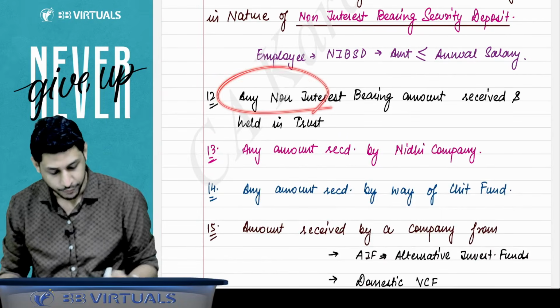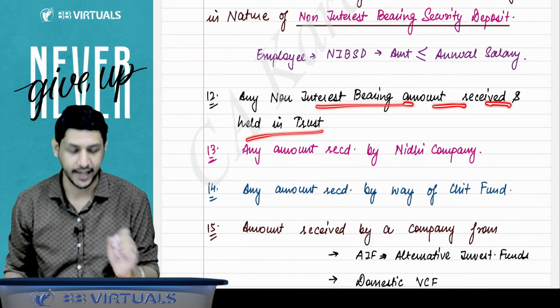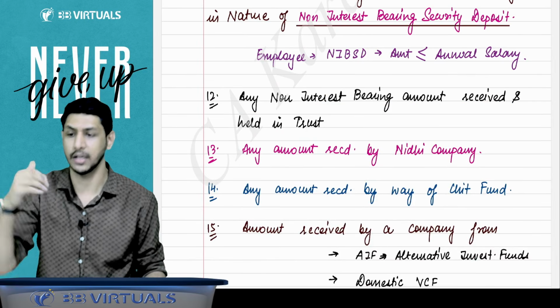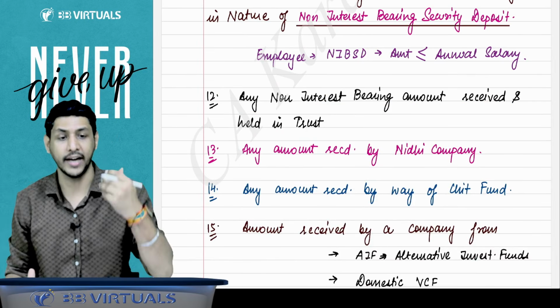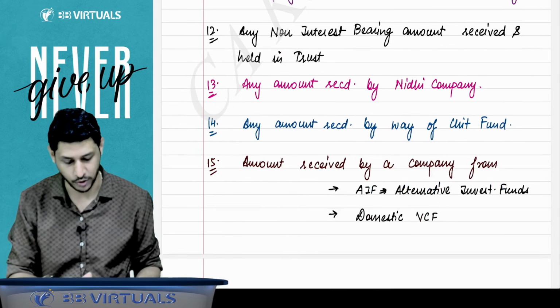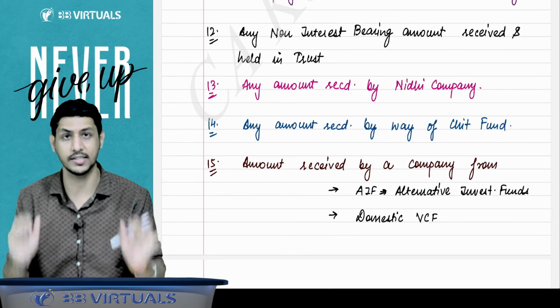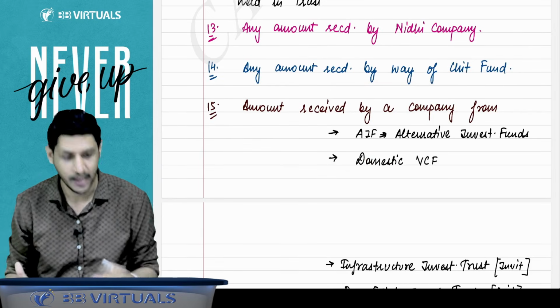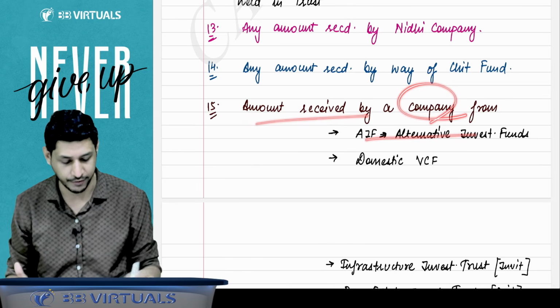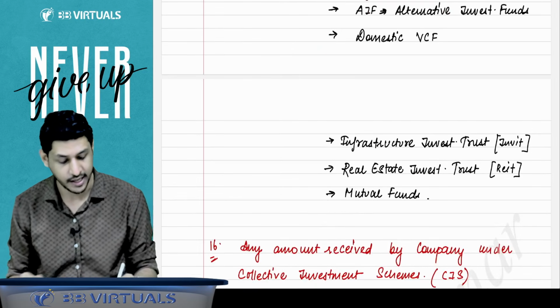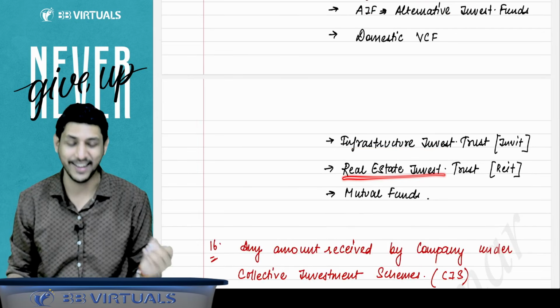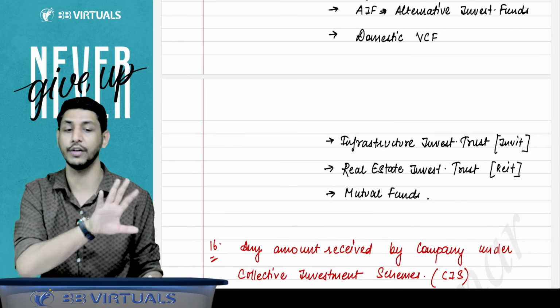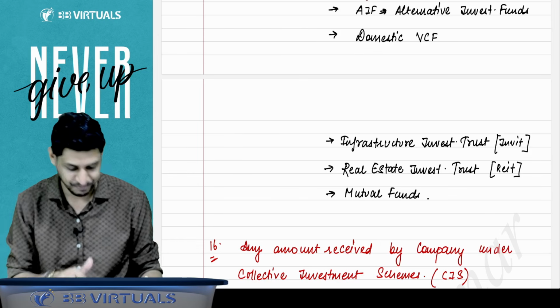Any non-interest bearing amount received and held in trust, where the company is holding that amount as a trustee, is not considered as a deposit. Amount received by a Nidhi company is not considered as a deposit. Amount received by way of chit funds is not considered as a deposit. Amount received by a company from an alternative investment fund, domestic venture capital fund, infrastructure investment trust, real estate investment trust or mutual funds will not be considered as a deposit.